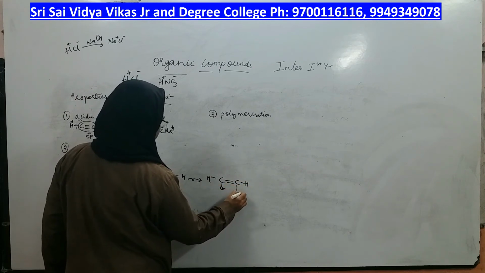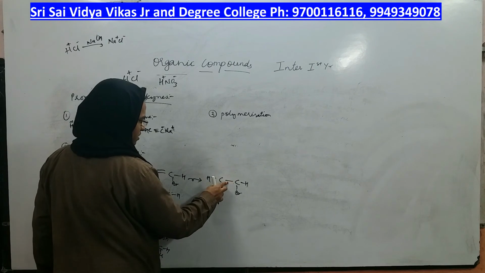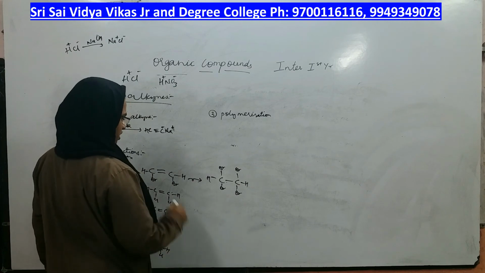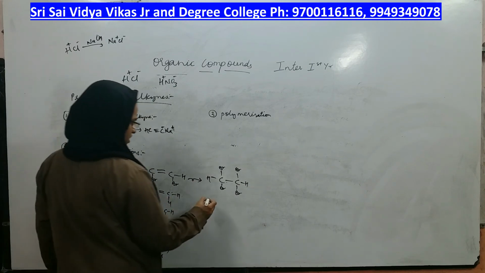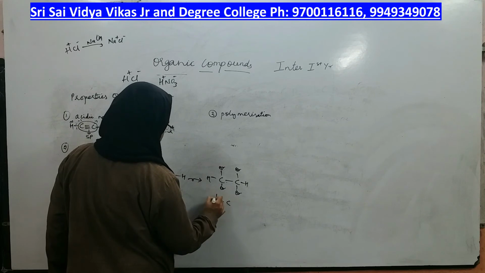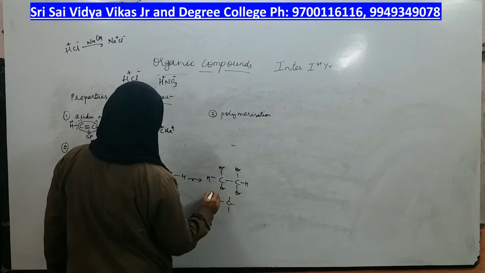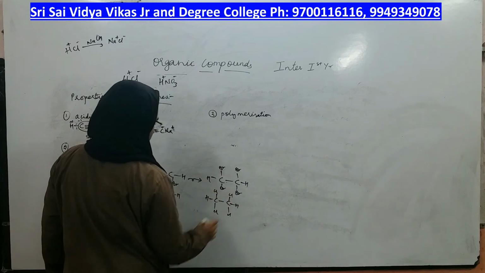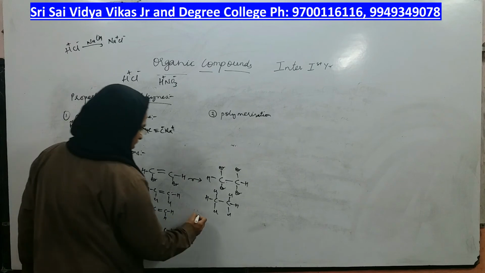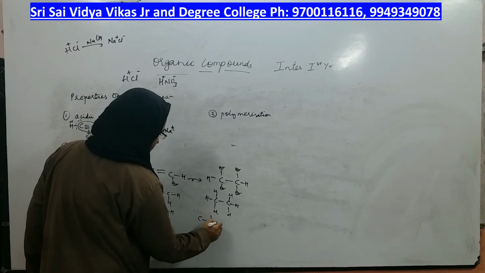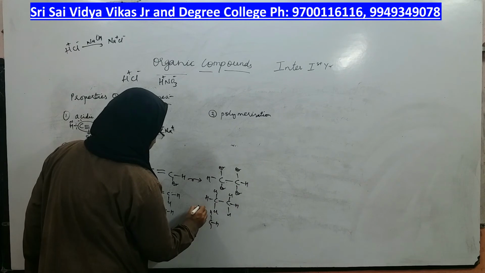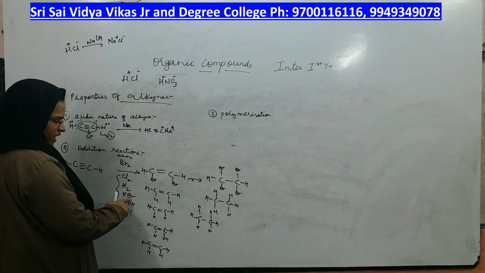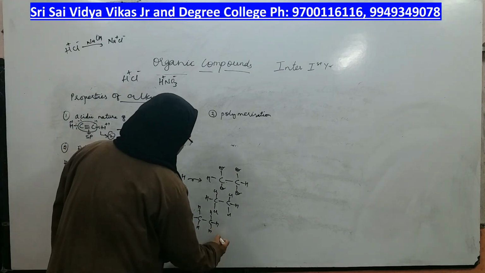If you add bromine once again, even this bond breaks to give you this product. If I add chlorine once again, what will I get? What was the product first? Even chlorine is added here also. If I add H2 once again, what will I get? You will get hydrogen here also. Alkane you will get. In the same way, if I add HBr once again, what will be the product?